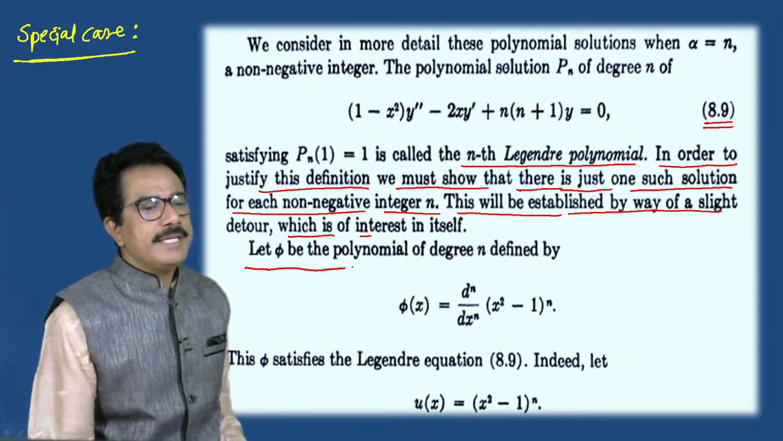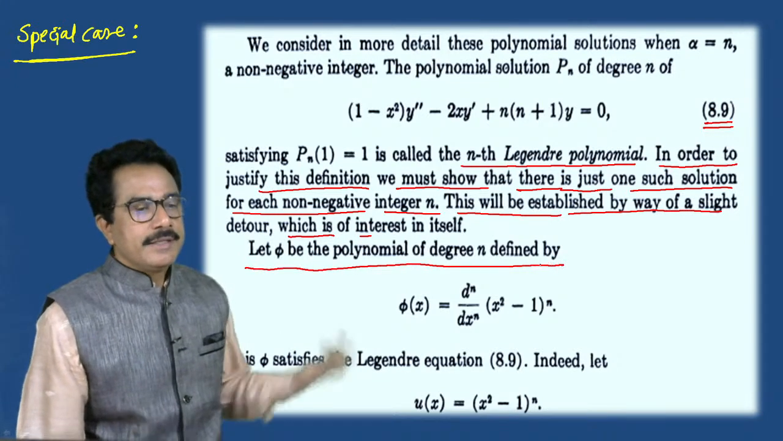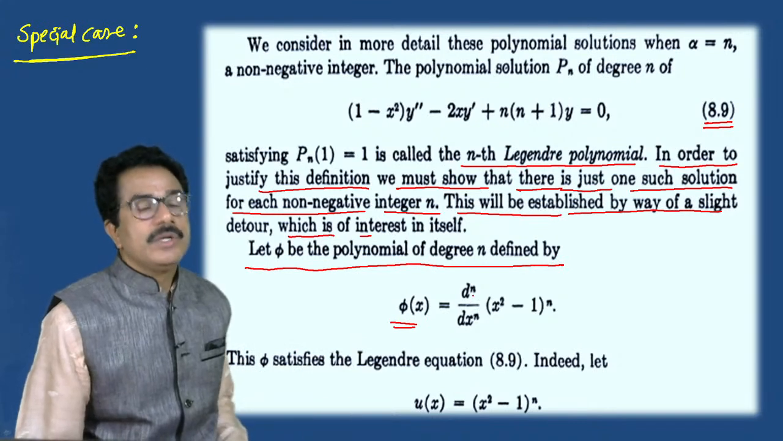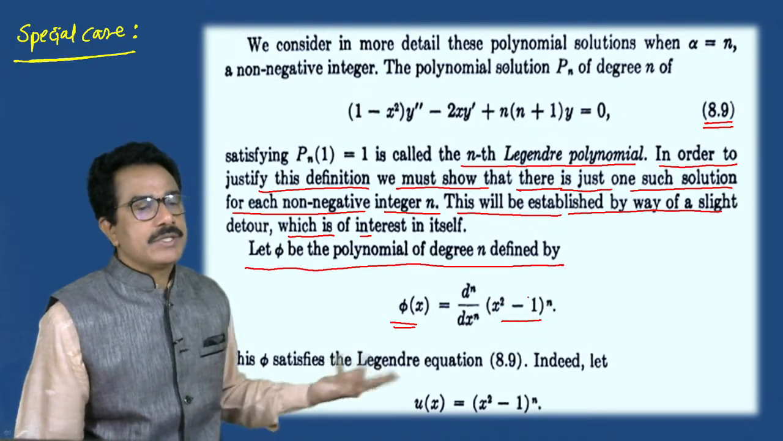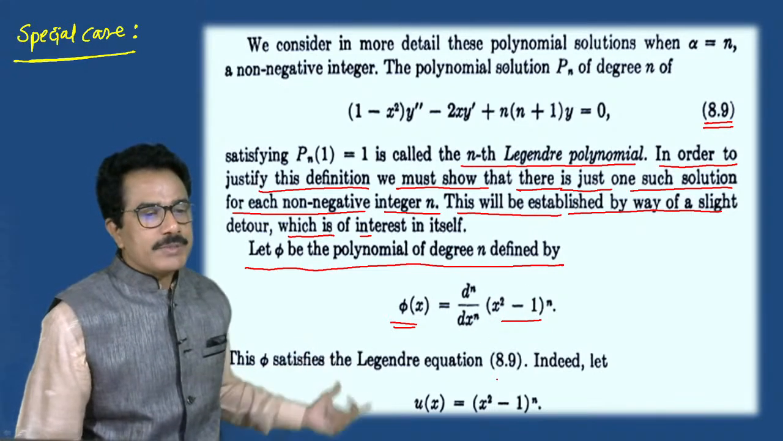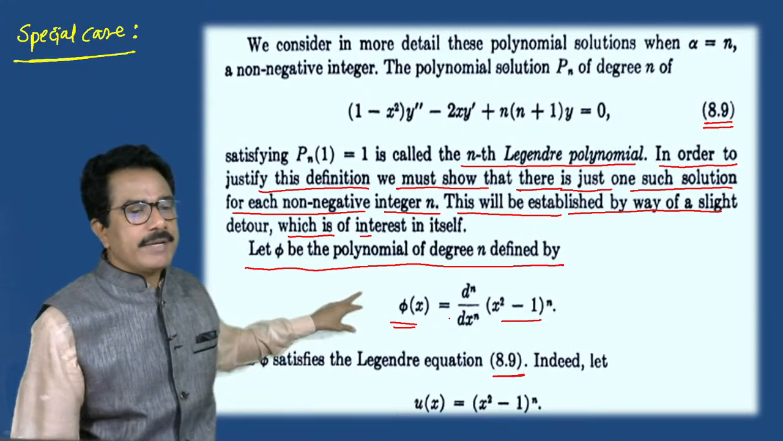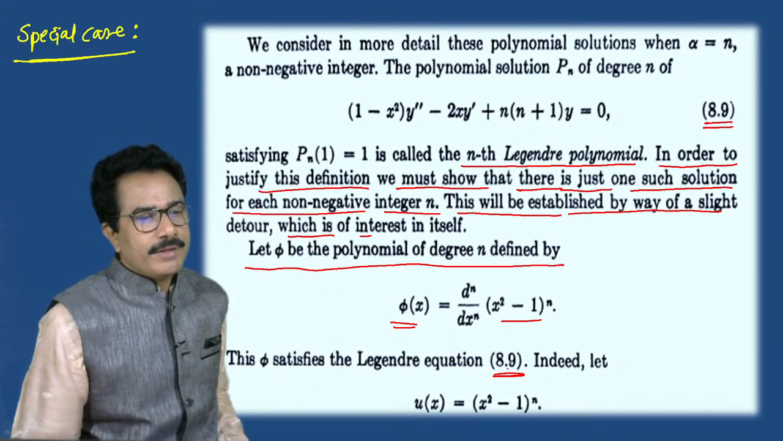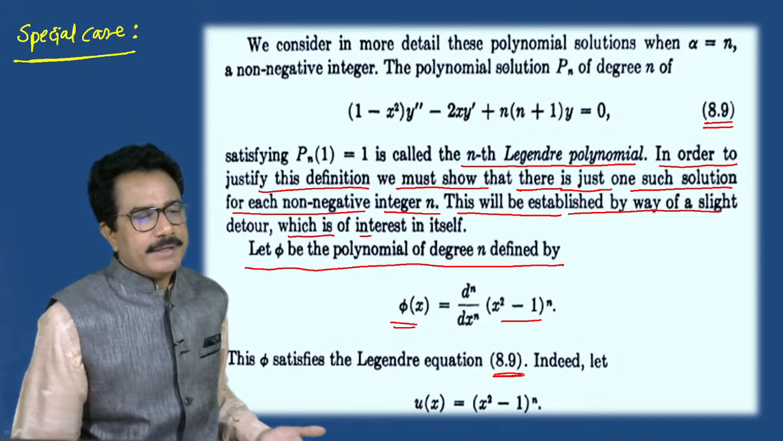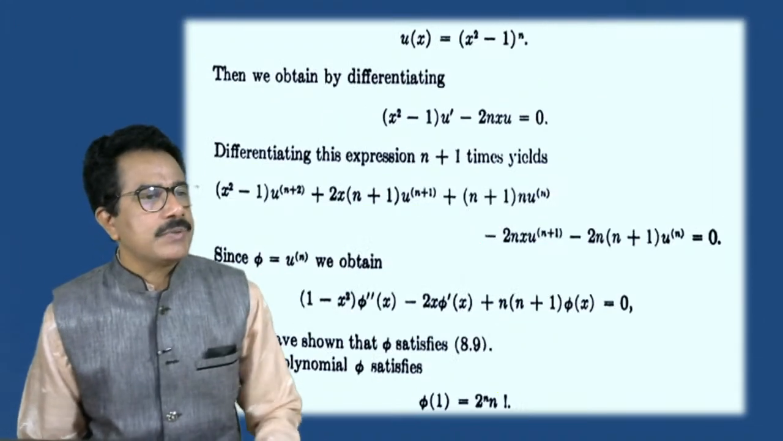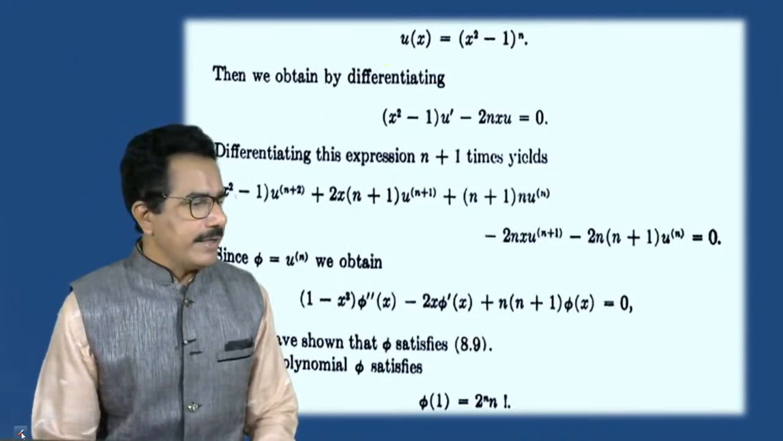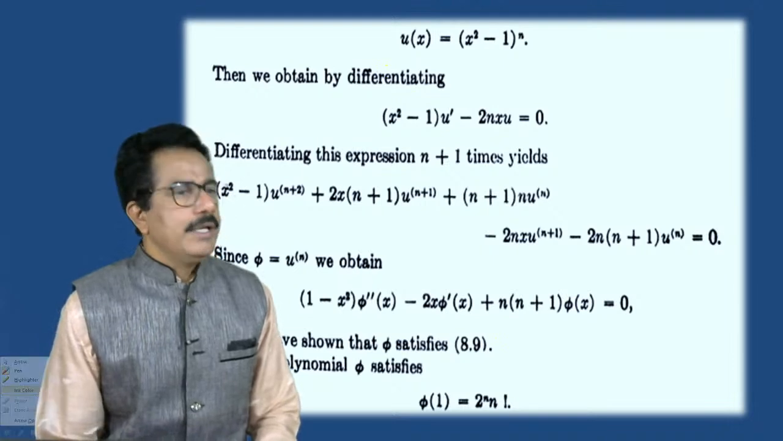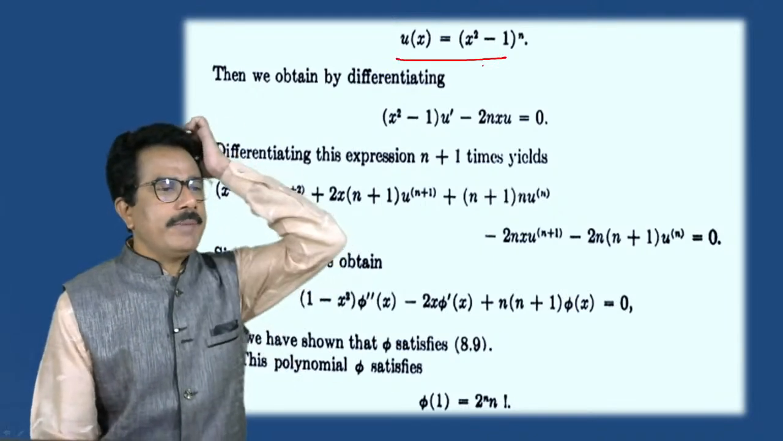So we get phi is a polynomial of degree n, then we can write phi of x is equals to dn divided by dx raised to n of x square minus 1 bracket raised to n. Phi satisfies the Legendre. आता हे जर इक्वेशन तुम्ही याद ठेवलं nth order, then we get the equation 8.9, then we get u of x is equals to x square minus 1 bracket raised to n. So u of x is equals to x square minus 1 bracket raised to n.